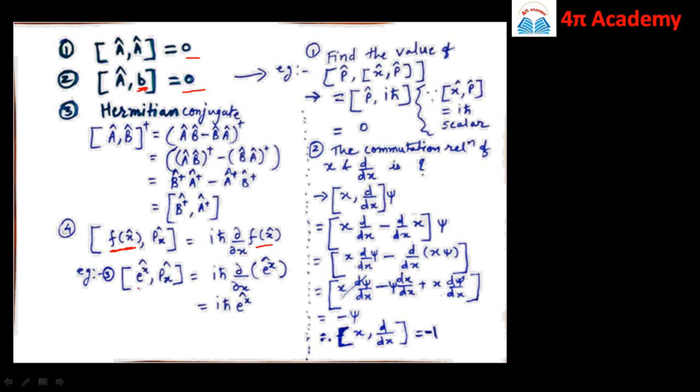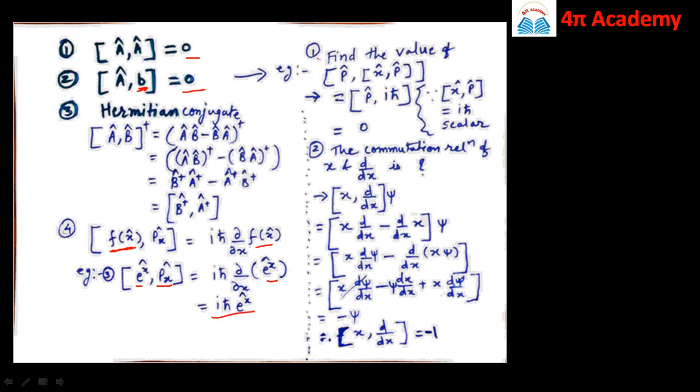For example, if I take the commutator of e raised to power x comma Px, where e raised to power x is a function of x, then we can solve this commutator by using this property. So it is iħ del del x of e raised to power x, and del del x of e raised to power x is again e raised to power x. So this is equal to iħ e raised to power x.